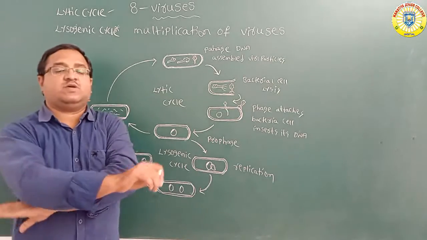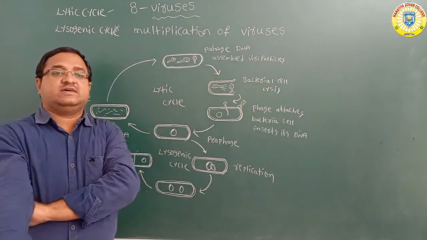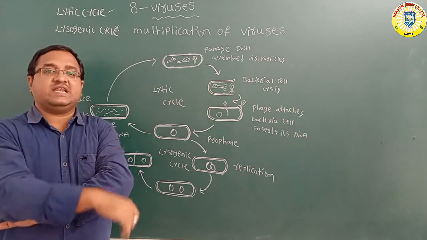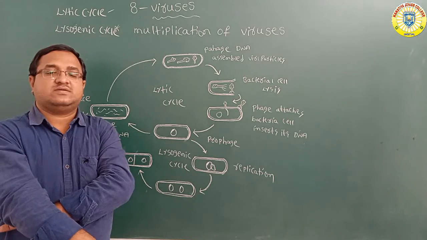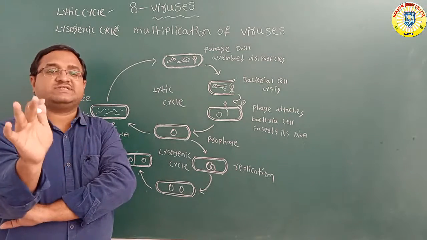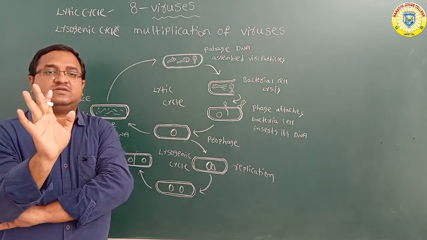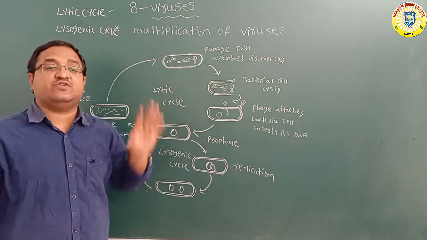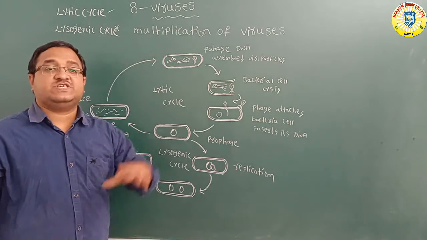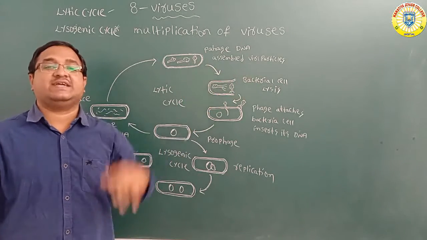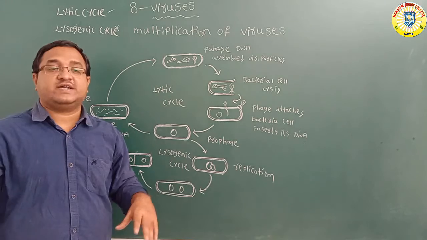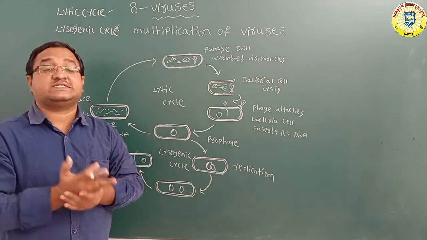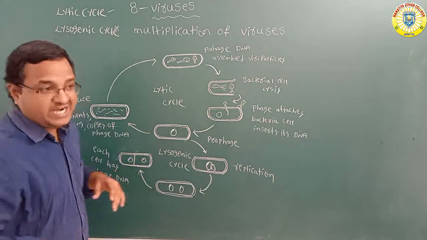So what are the stages of the lytic cycle? First of all, in this lytic cycle, the host cell finally dies. The T4 bacteriophage can attack the E. coli bacteria, which causes death of the E. coli. That type of phage is called a virulent phage.